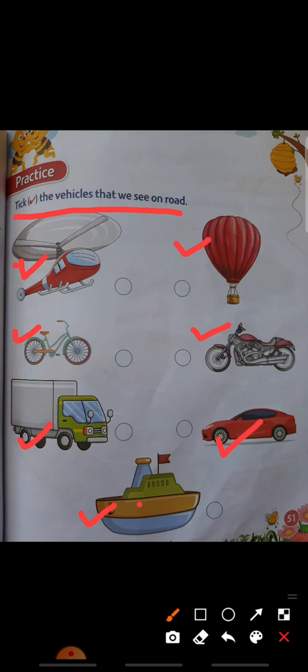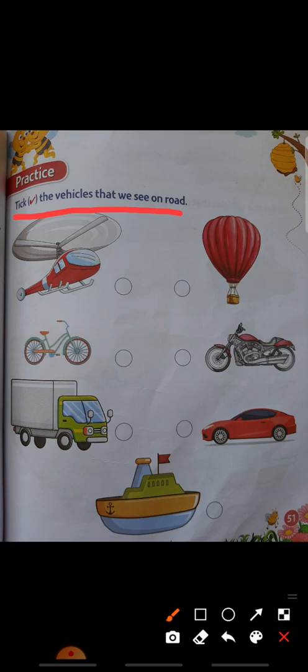So these 7 pictures are here. In these pictures, which vehicles we will see on the road, only those you have to tick here. Now tell me, will we see a helicopter on the road? No, it will fly up in the sky.